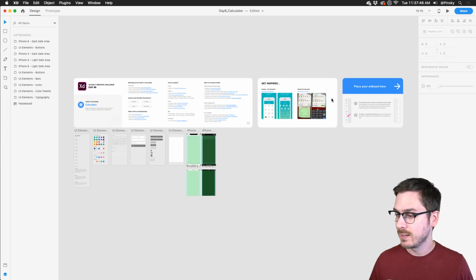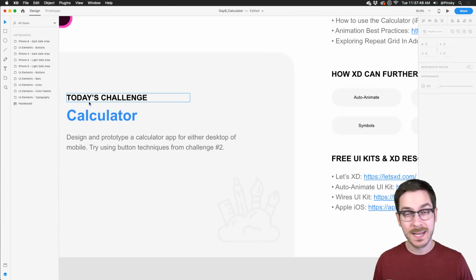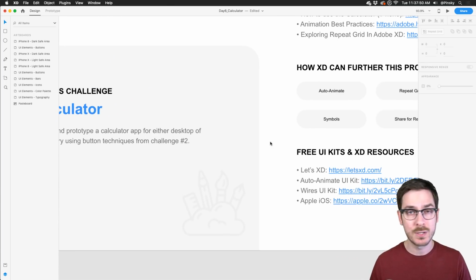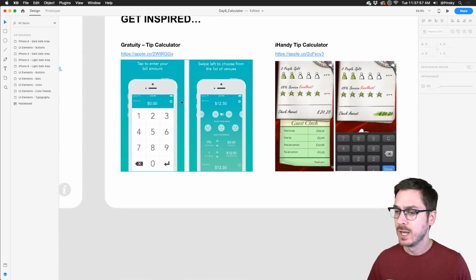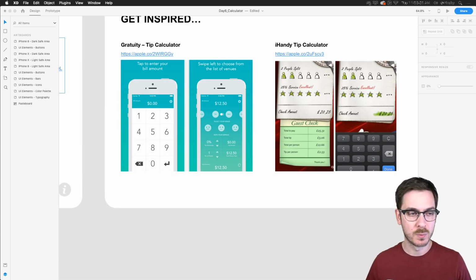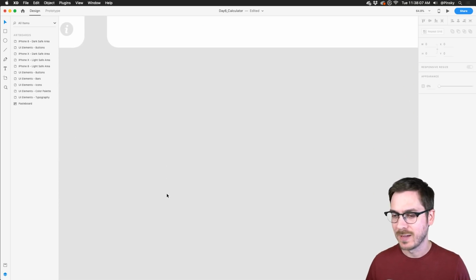All right, so let's go ahead and dive into this. Again, we're making a calculator using Adobe XD. We're gonna be using repeat grids. We're gonna animate if we have time. We're gonna have a good time with this one. And here's some inspiration. So we're gonna create kind of like a gratuity application, and we're gonna go a little bit crazy with this one. We're gonna make it look as nice as a calculator can possibly look in about 25 minutes.